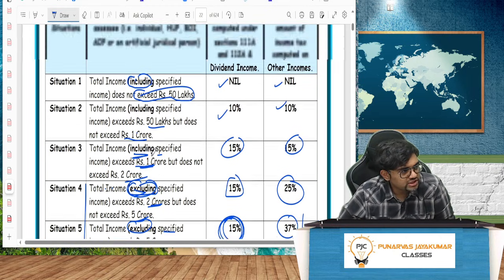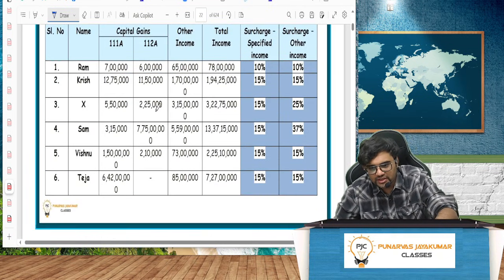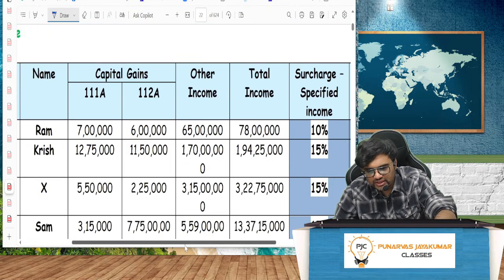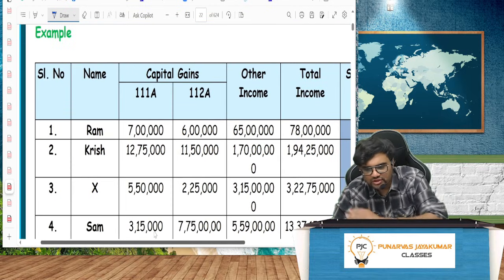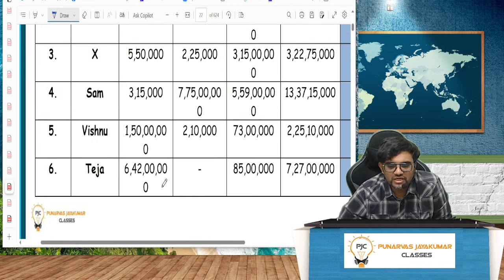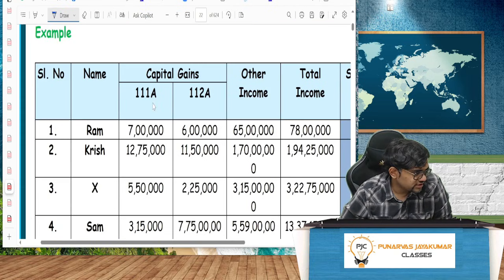So if you just do like this, you will not understand. See the sum here. Please cover up the last two columns with your hand or your book, guys. You need to do it on your own. Please cover the last two columns because I want you to solve this. First one I will solve for you. Remaining 2, 3, 4, 5, 6, immediately 2 minutes you have to take and solve. First I will solve for you.